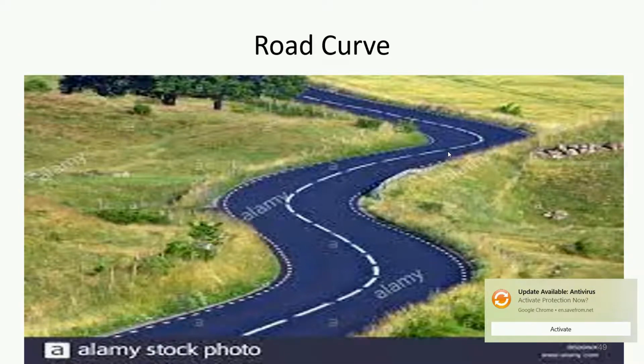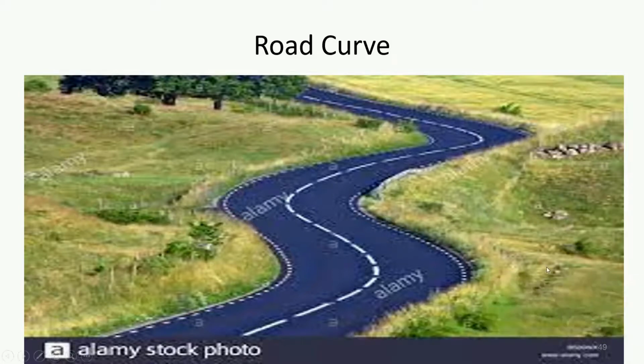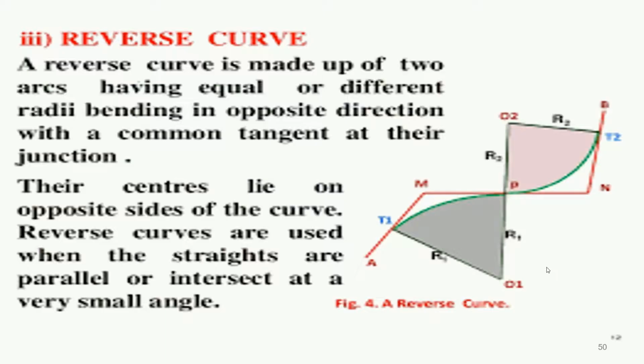At both sides it has an equal elevation. Many times, as per the requirement of topography and the requirement of the area, we provide this type of road curve, which is called the reverse curve.